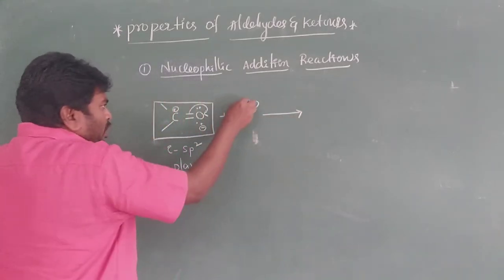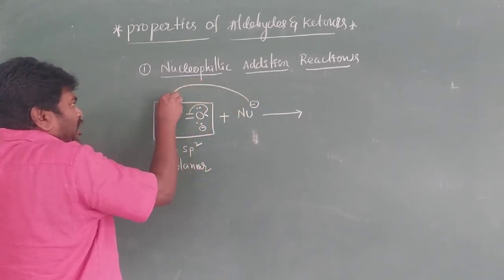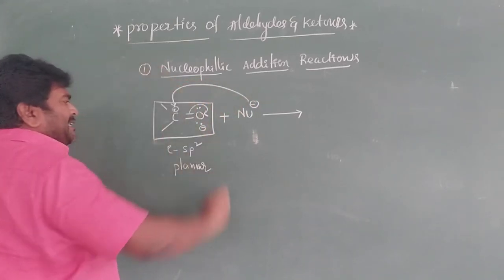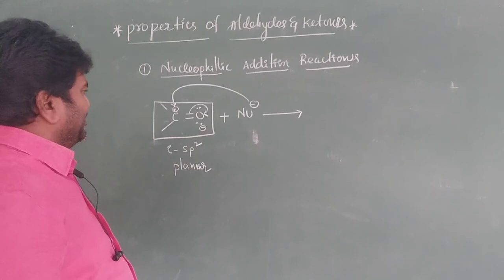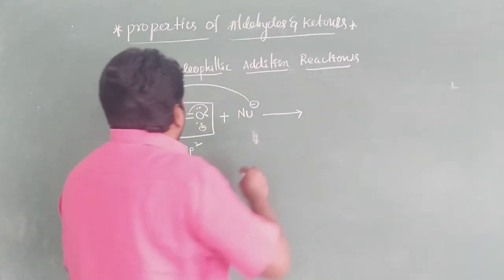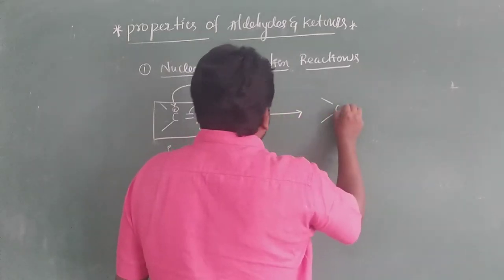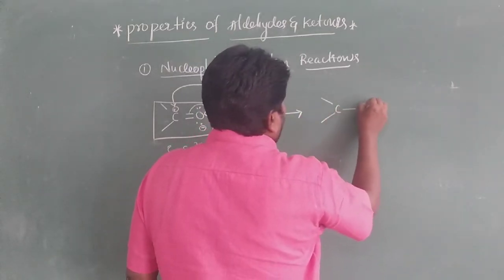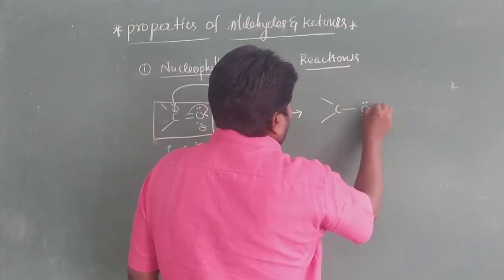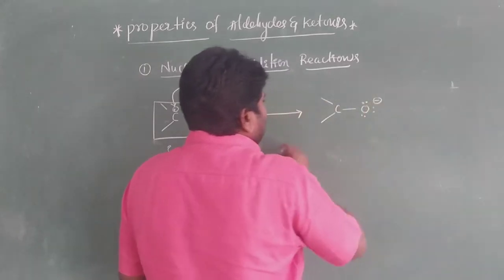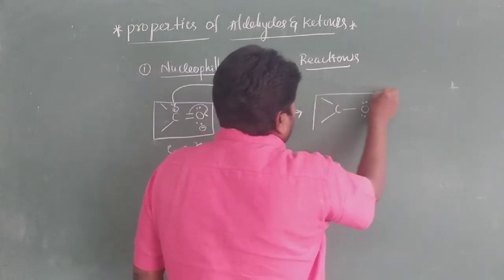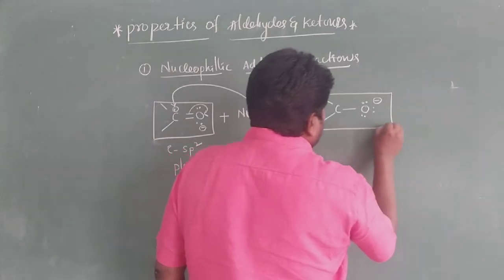So the nucleophile is attacking carbon. It is very important, my dear students. Here we have a C bond, and next, O with lone pair, lone pair, lone pair and a minus charge. This is one plane. It is very important, my dear students.